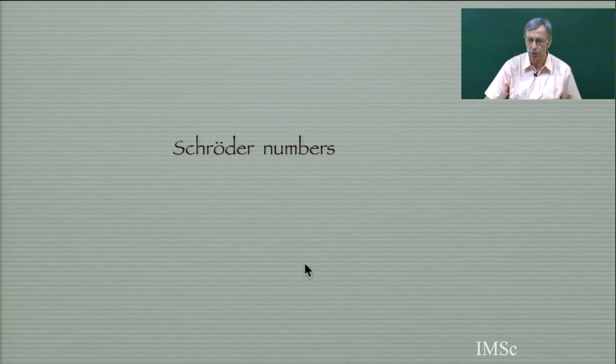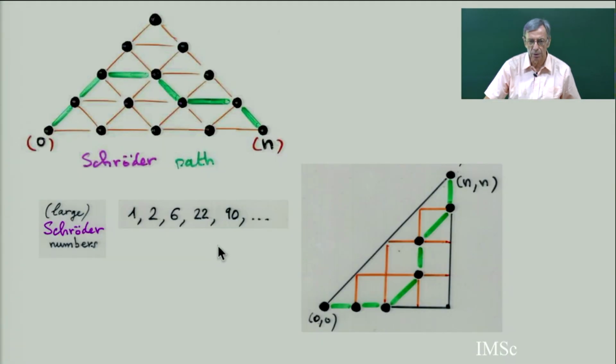So second example, the Schröder numbers. There are 2 Schröder numbers, the large and the small. So the large Schröder number can be viewed as a path like this or a path like this. You see, it's a path going below the diagonal, starting at 0,0, ending at n on the diagonal.